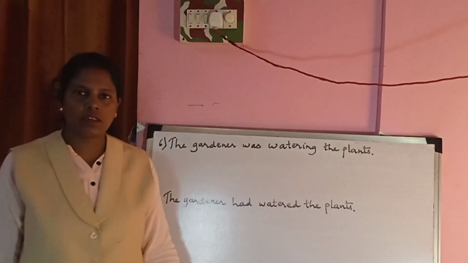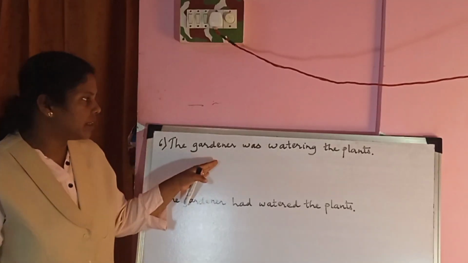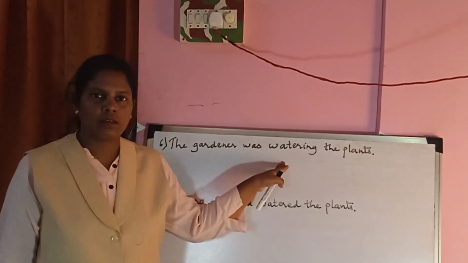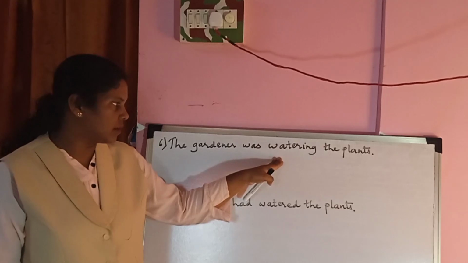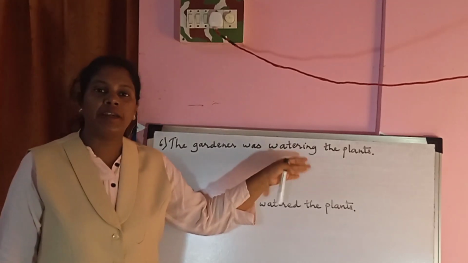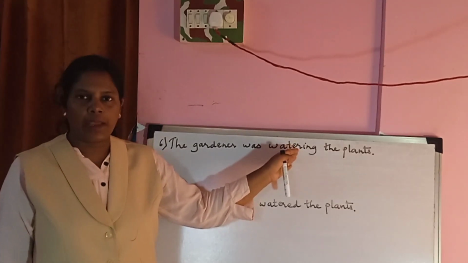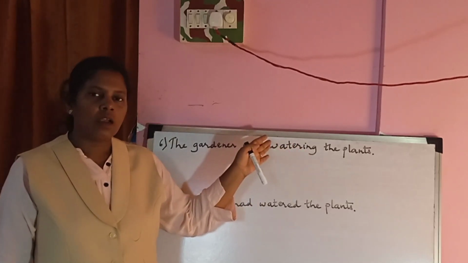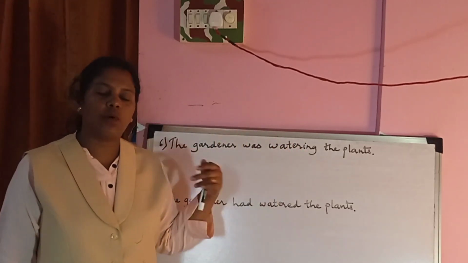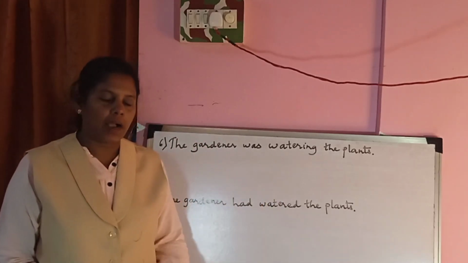Sentence: the gardener was watering the plants. Now this sentence is in the past continuous tense. When I am talking about it, the action is continuous, the action was going on in the past.